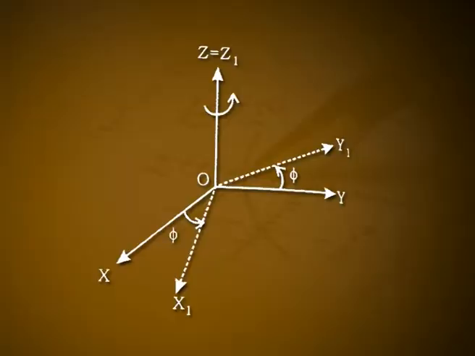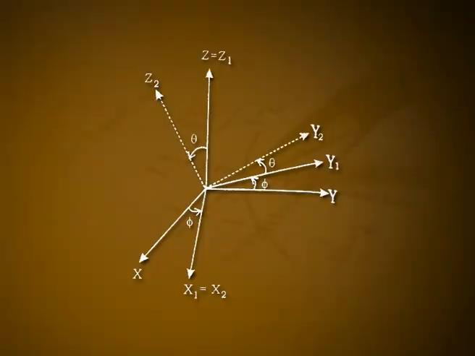To begin with, the space set of axes is rotated through an angle phi in the anti-clockwise direction about the z-axis, so that the yz plane now takes the new position y1, z1. Now x tends to x1, y tends to y1 and z tends to z1.